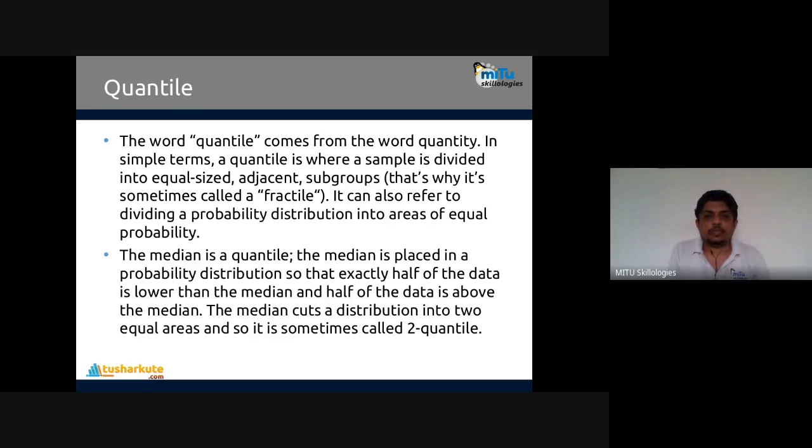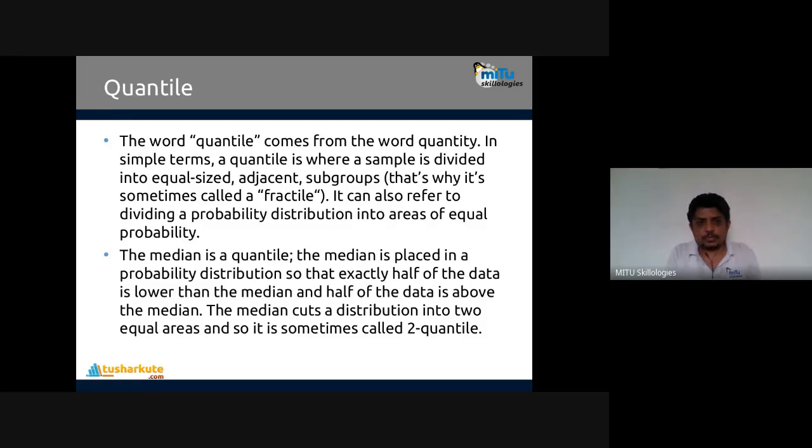So the word quantile comes from the word quantity. In simple terms, the quantile is where a sample is divided into equal sized, adjacent subgroups. That's why it is sometimes called a fractile also. The terms quantile and quartile are equally preferred, equally used. Somewhere we can find they are using quantile, somewhere quartile, but it is something like fractile also. It's also referred to as dividing a probability distribution into equal areas of equal probability.